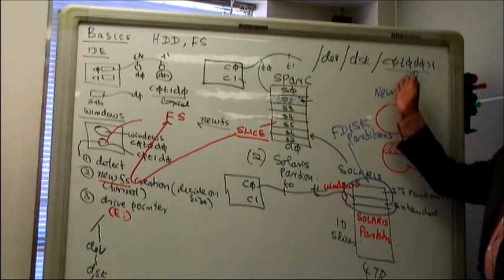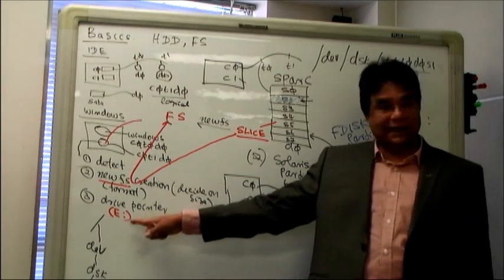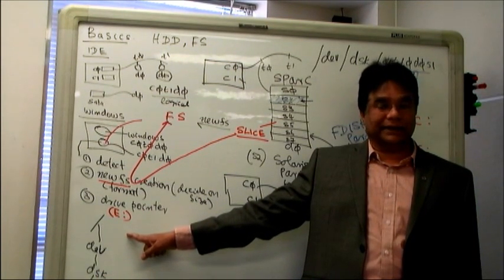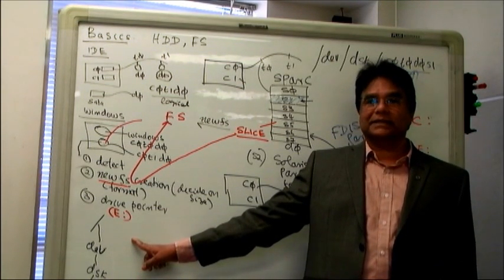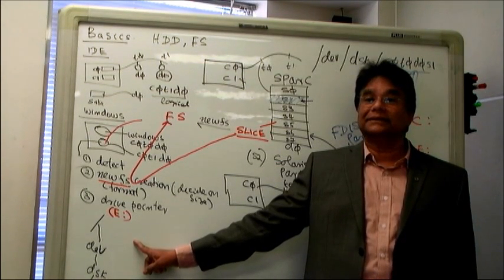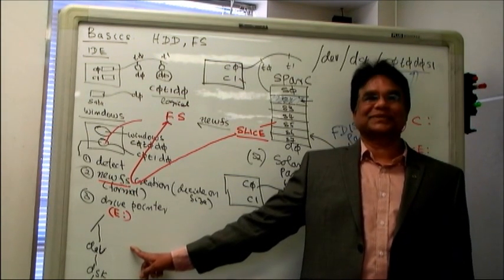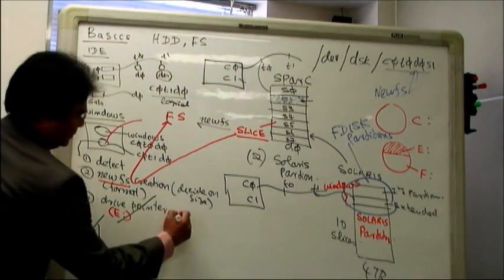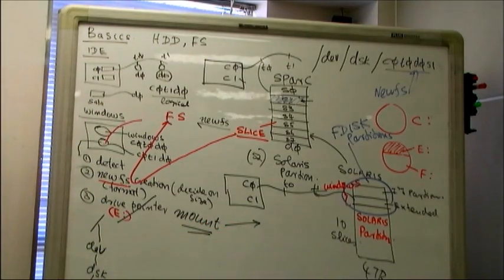So, just format this and then start using. After that, create a drive pointer. Drive pointer was introduced by Windows, but in the case of Unix, we don't use drive pointers. In the case of Unix, we will mount. Okay? So this part has to be changed. Mount. In this situation, okay? Mount.